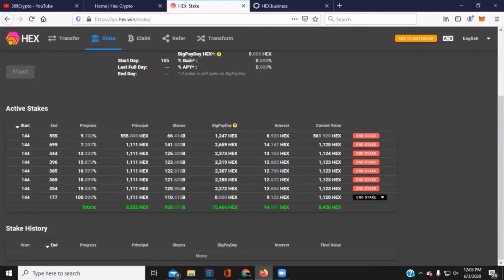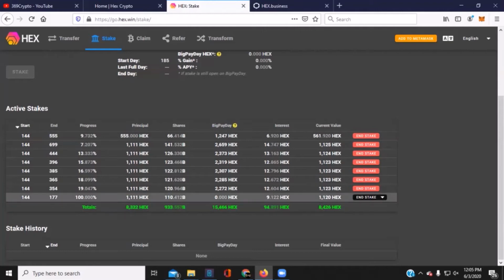Now you have a grace period where you've got 2 weeks, 14 days, that you can claim that stake and not have any penalties. After that, it starts to clog up the system and it starts to get taxed a little bit. I believe it's 2% per week until it's all nuked. So it's best to end your stake within 2 weeks of its ending time.